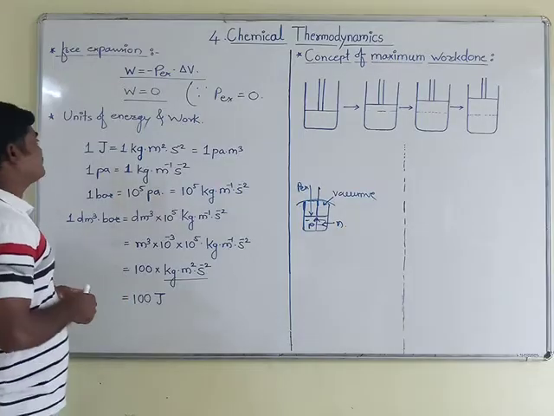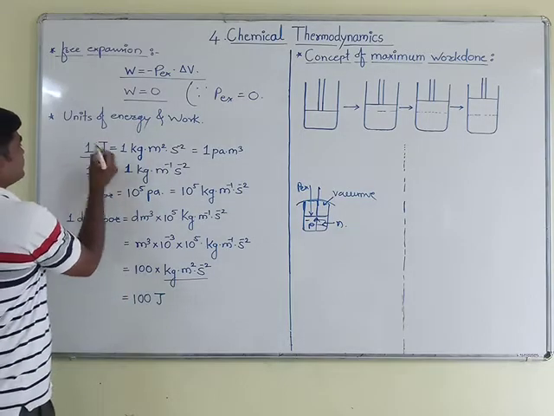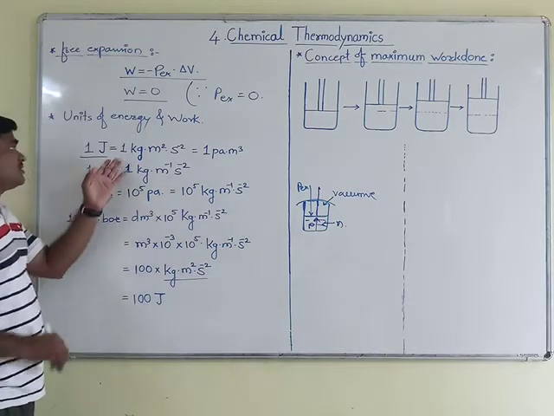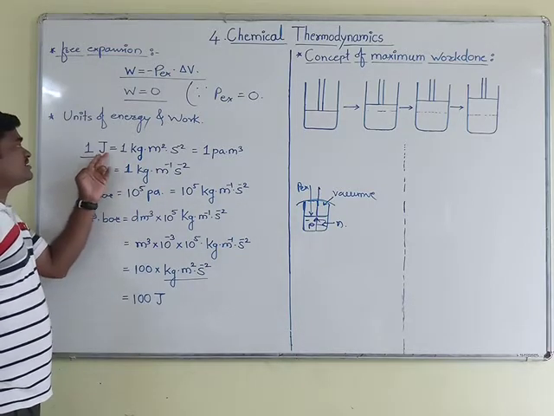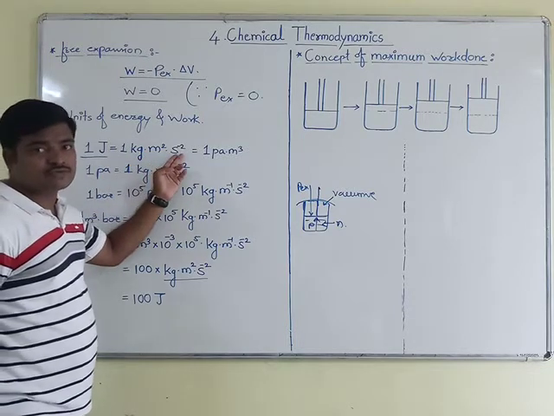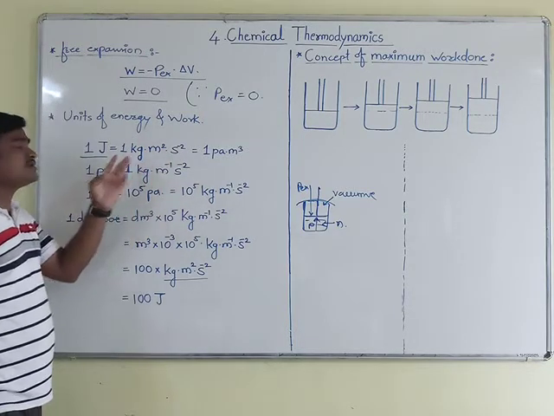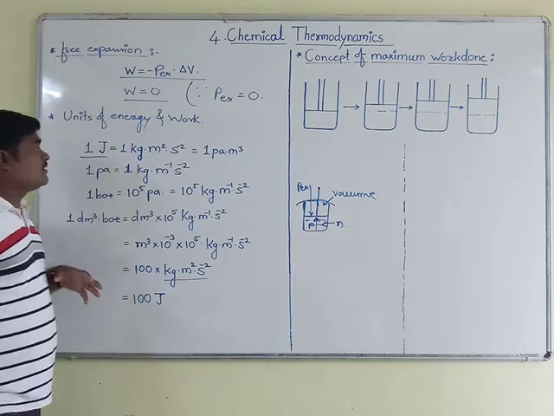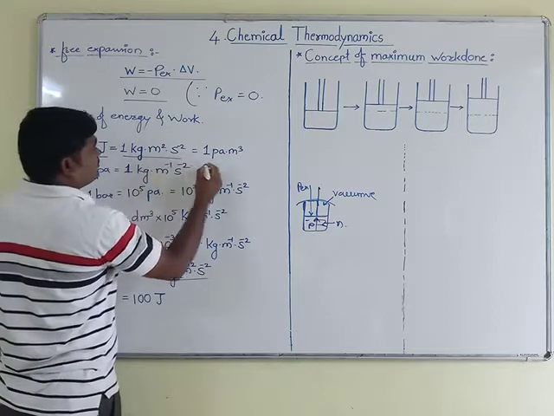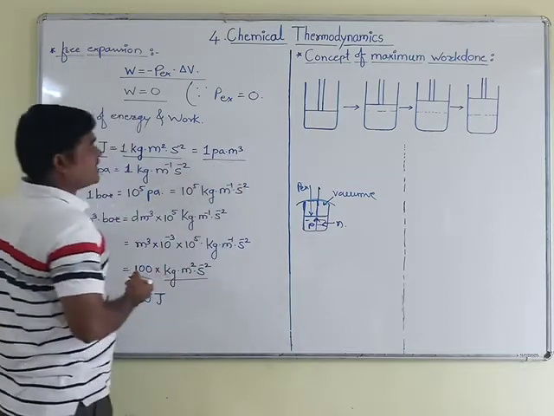First of all, we will start with joule. What is meant by joule? Okay, in this conversion you will notice that 1 joule is nothing but 1 kg meter square second raised to minus 2. This formula or conversion you have to keep in mind. Now this is also equal to 1 Pascal meter cube.